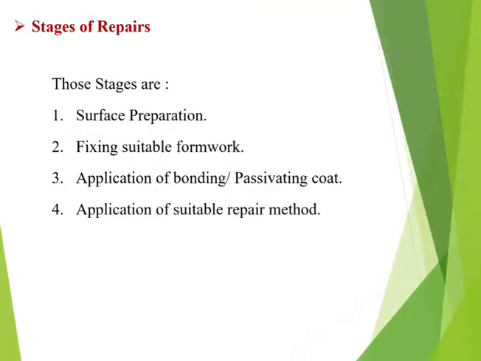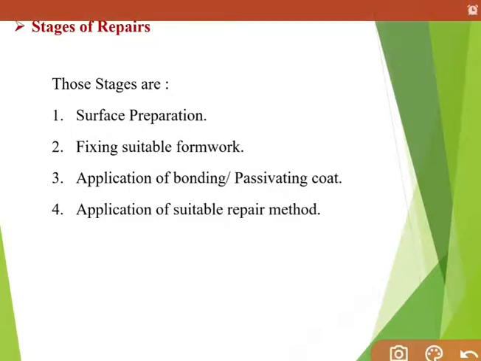So let's see what the stages of repairs are. First, surface preparation. First of all, we need to prepare the surface. After that, fix the suitable formwork. And after that, application of a bonding or passivating coat like cement, plaster, mortar, epoxy, whatever you recommend in that situation. Then application of a suitable repair method. So these are the four stages in which we are going to repair the cracked masonry.